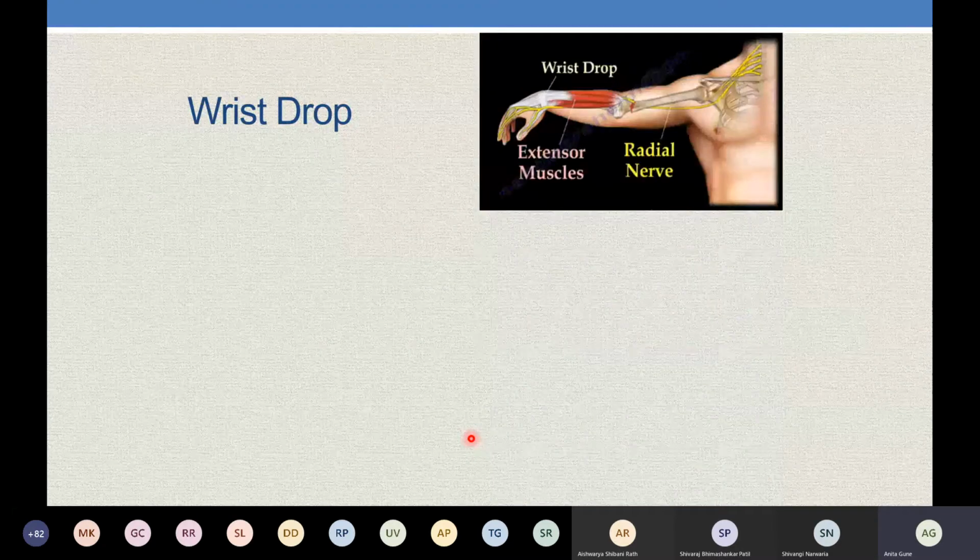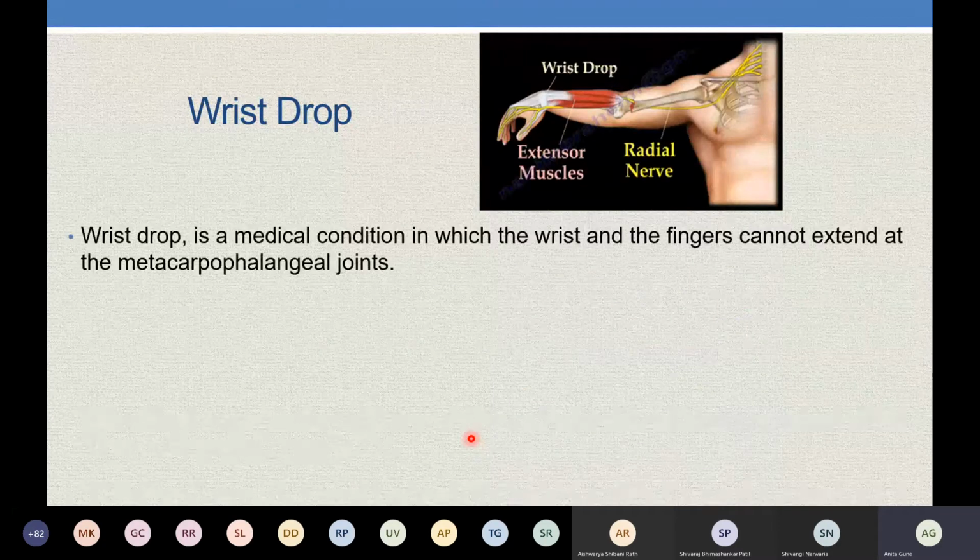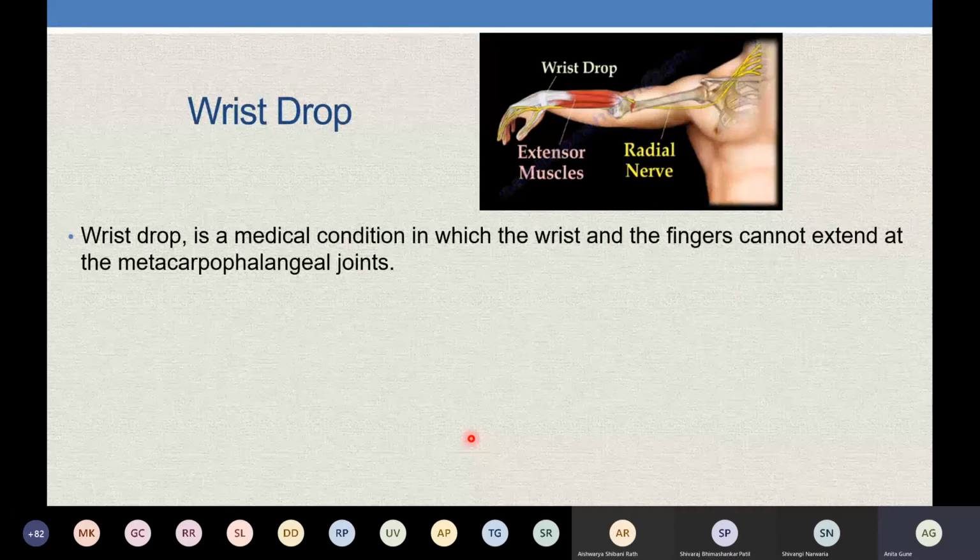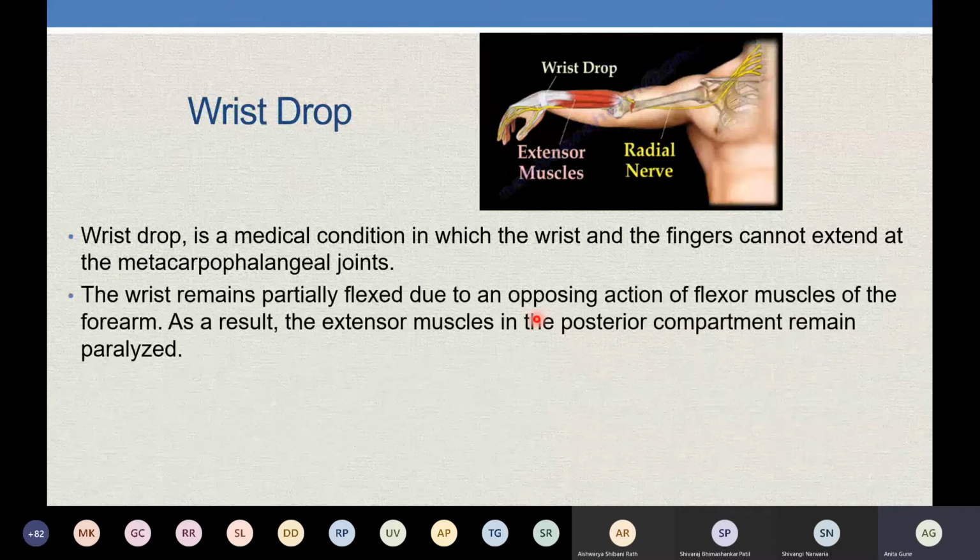A short note can be asked on wrist drop. So I've taken a separate topic that is wrist drop. What is this wrist drop? Wrist drop is a condition in which the wrist and the fingers cannot extend at the metacarpophalangeal joint. Are you getting me? The hand will be lying as dropped, you know, so it is called wrist drop. The wrist remains partially flexed due to opposing action of flexors that are intact, right? Flexors are working. So it will remain this way, partially dropped.